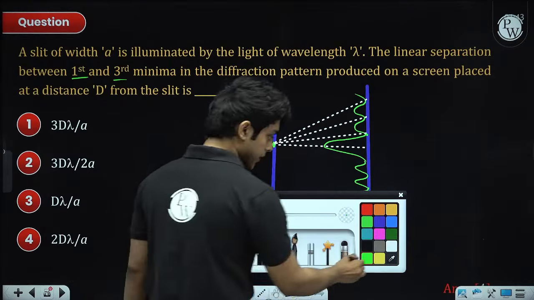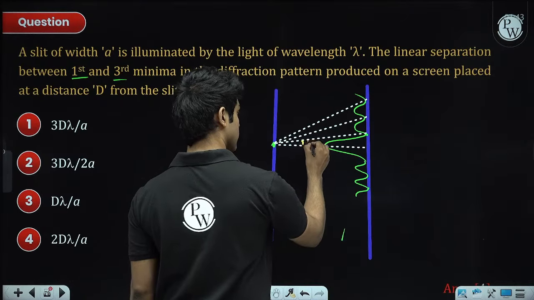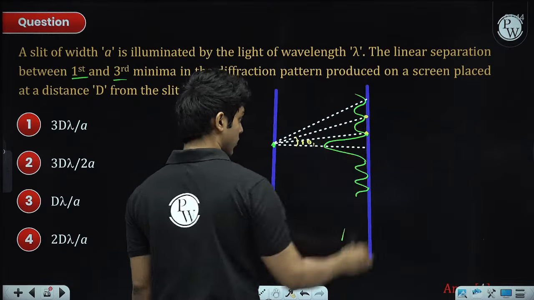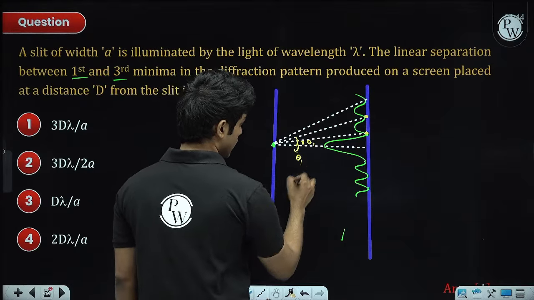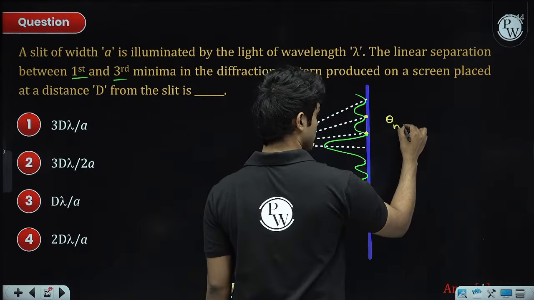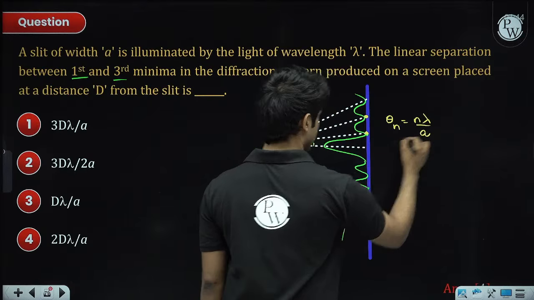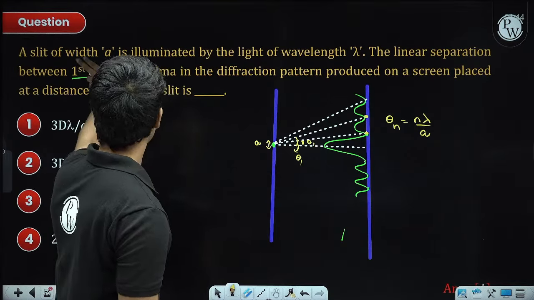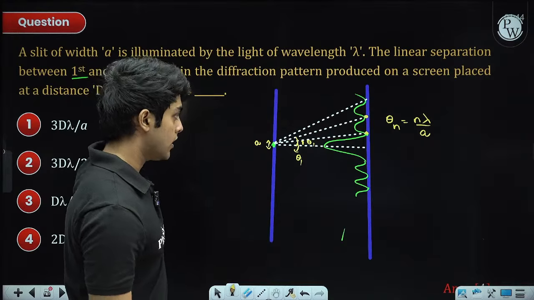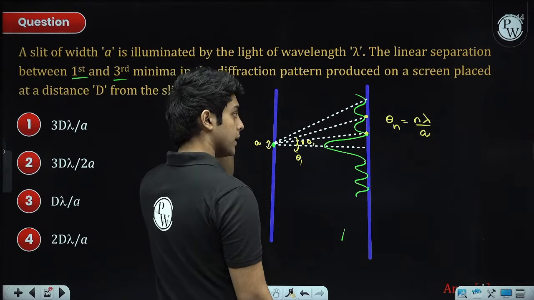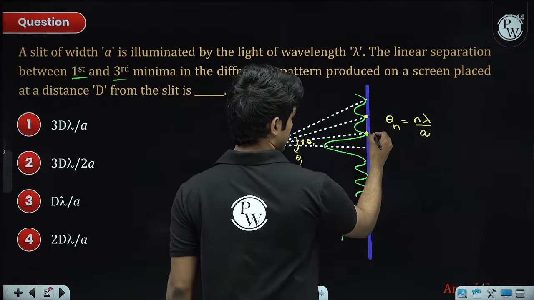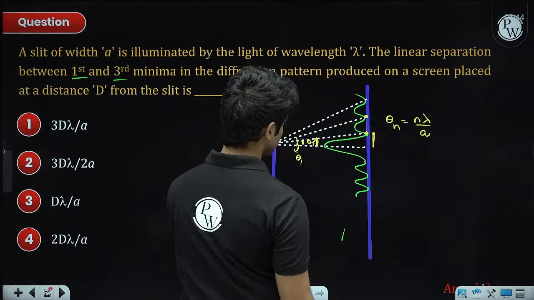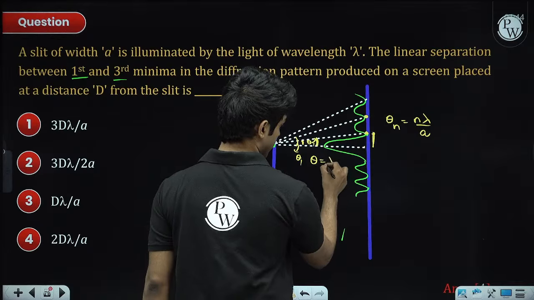Also another thing to remember here is what is this angle, okay? This angle for the first minima point, let's call it theta 1. This angle for the second minima point, let's call it theta 2, and so on, right? So the theta value for the nth minima is n lambda divided by a, where a is the slit width, okay, and lambda is the wavelength. So if you put n equal to 1, you will get the first minima's angular coordinate. So this angle from the horizontal line, this theta, is lambda divided by a.